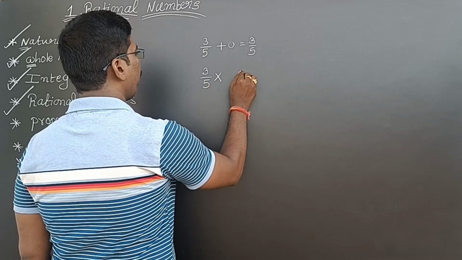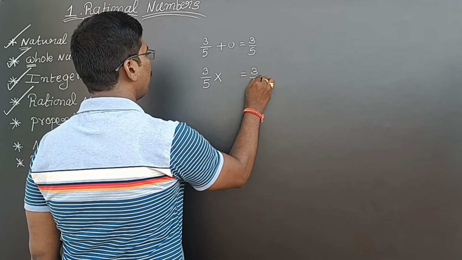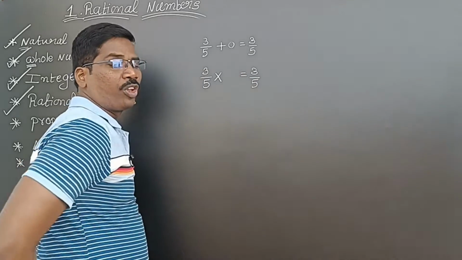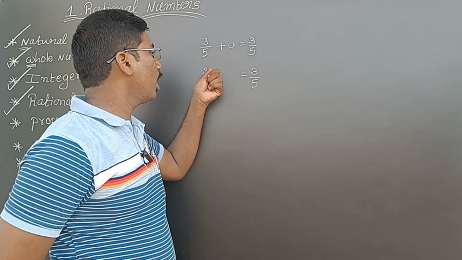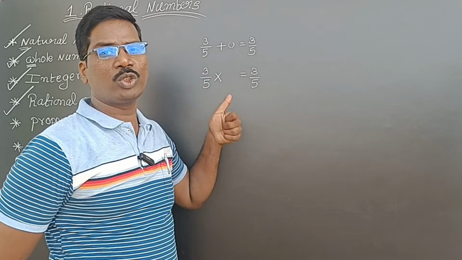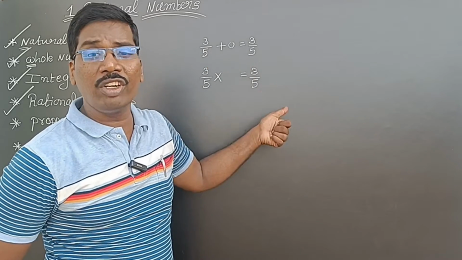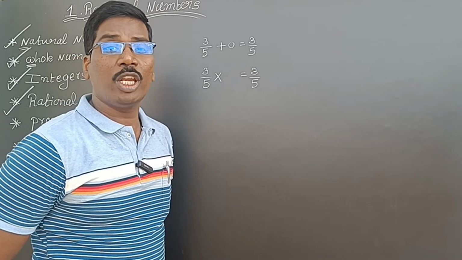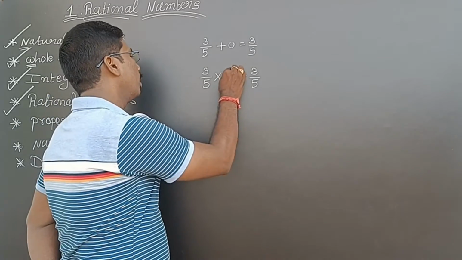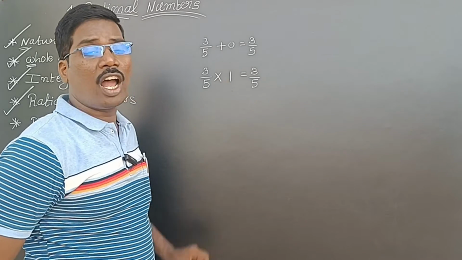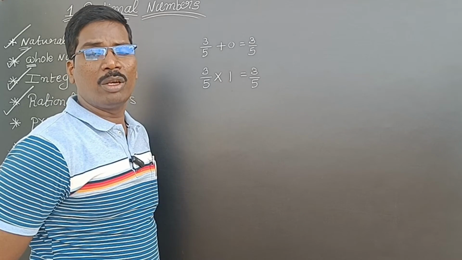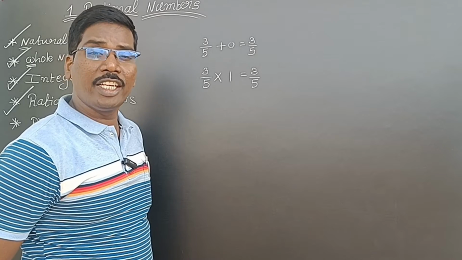Now, what number, if I multiply with 3 by 5, will give me the same number? With what number do I multiply 3 by 5 to get the same number? When 3 by 5 is multiplied with 1, we get 3 by 5. Here, 1 is the identity element.